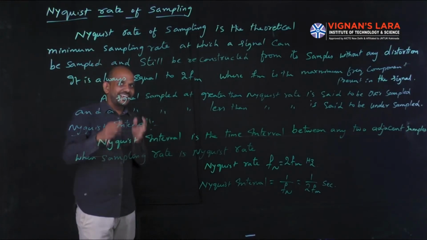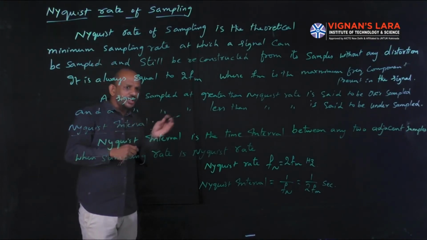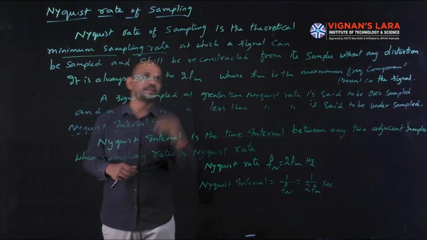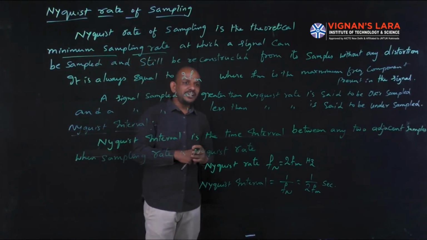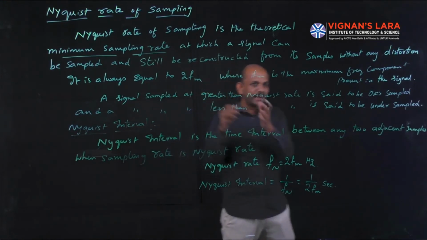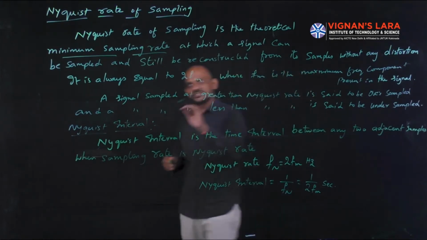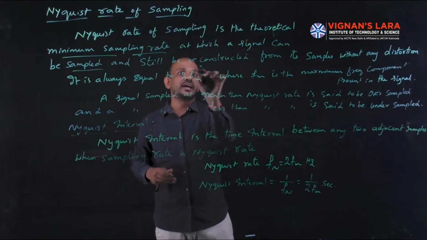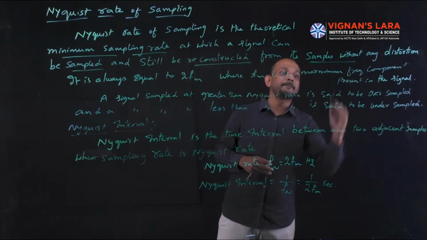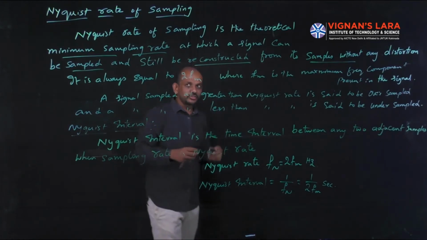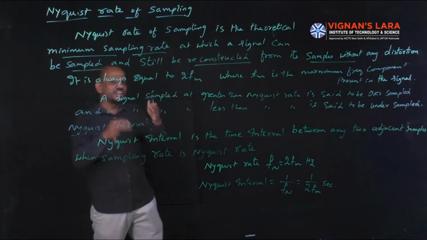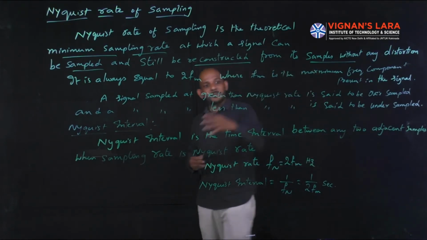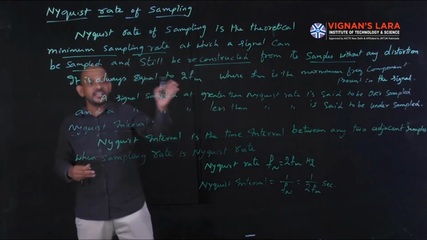That means at this sampling rate the signal can be sampled and still be reconstructed from its samples without any distortion.